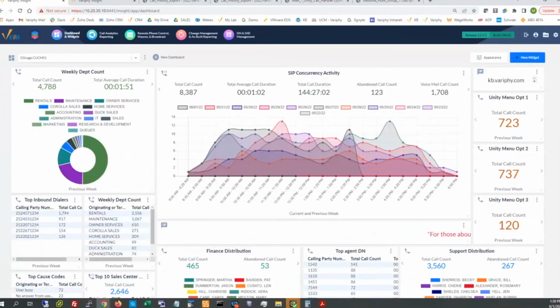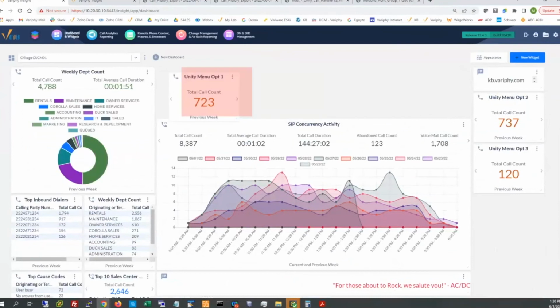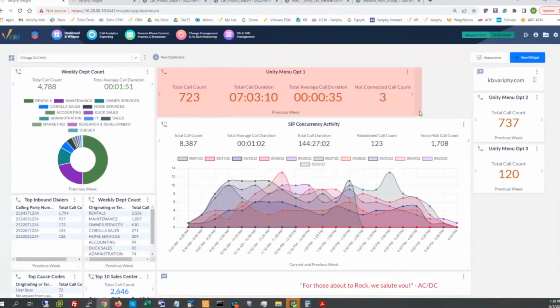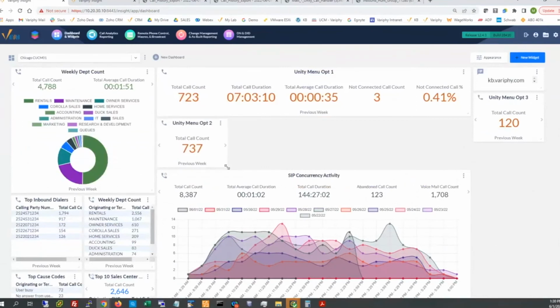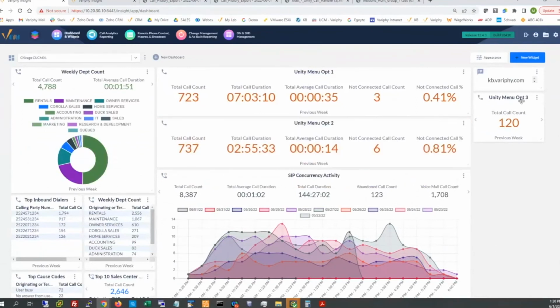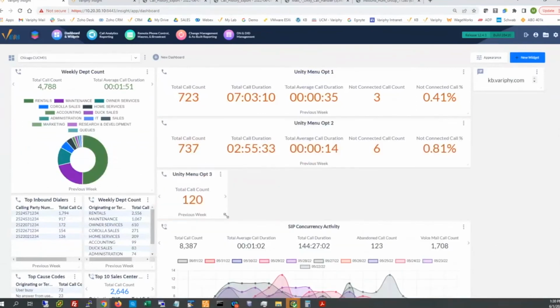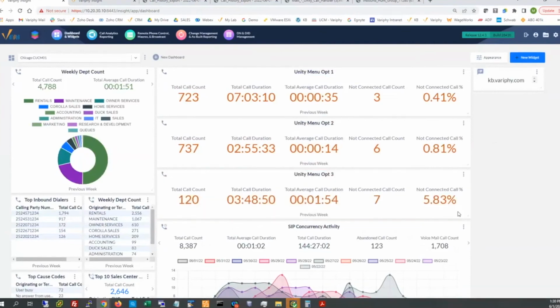So we can certainly mimic and rebuild those search filters out into widgets like this, and we could have them tiled on the right like they were, or we can expand them if we wanted to. So if maybe a manager wants to know what's happening within this Unity handler tree for options 1 through 5, 1 through 10, whatever the need may be, it's very easy to build these out. And once again, they're refreshing on an interval, whether that's 5 minutes, 15 minutes, or an hour. There is a refresh built in.